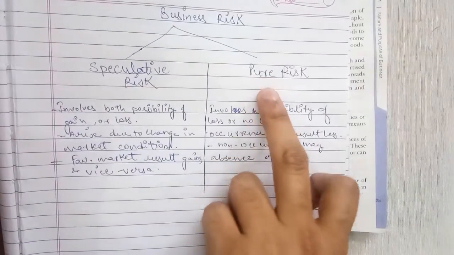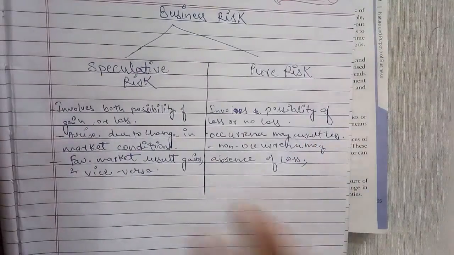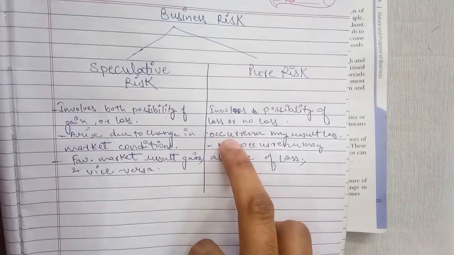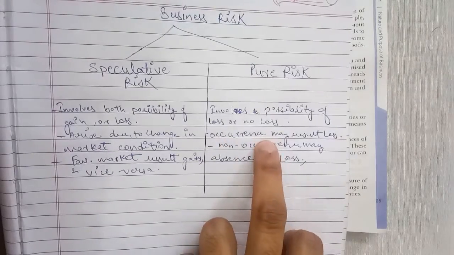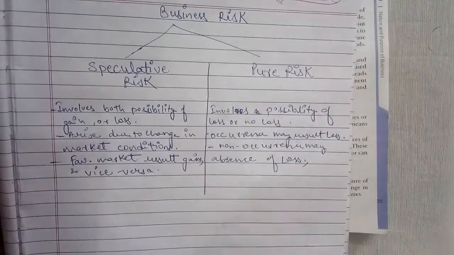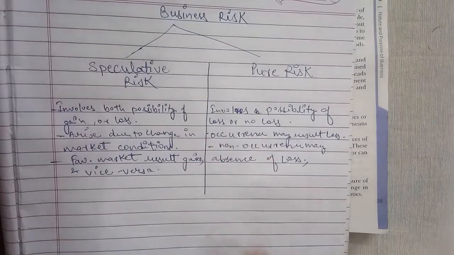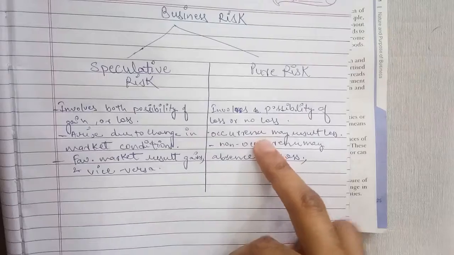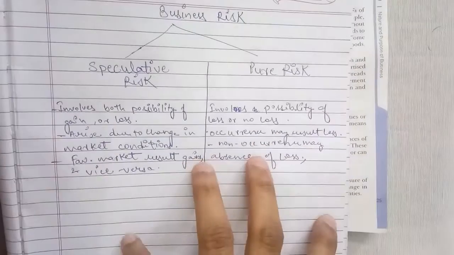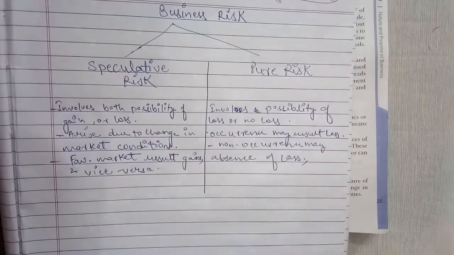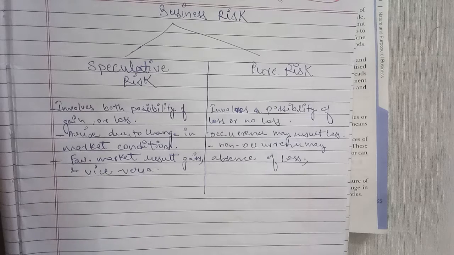The other one is pure risk. It involves only the possibility of loss or no loss. You may be at a loss or at no loss, which is also known as the break-even point. For example, the chance of a fire, theft, or strike are examples of pure risk.